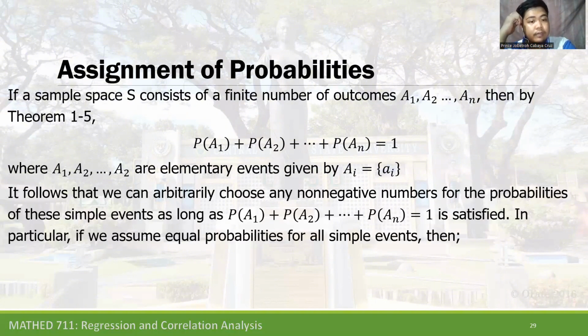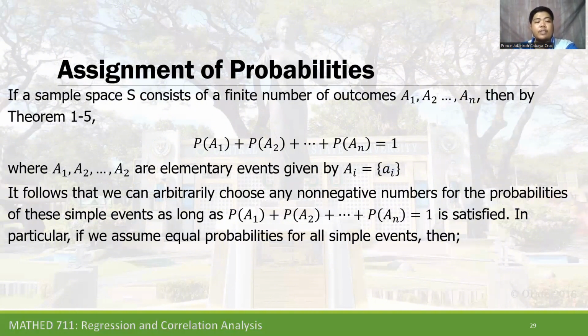It follows that we can arbitrarily choose any non-negative numbers for the probabilities of these simple events as long as the sum equal to 1 is satisfied.